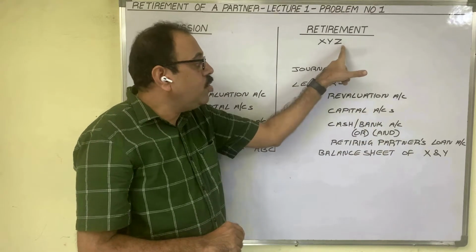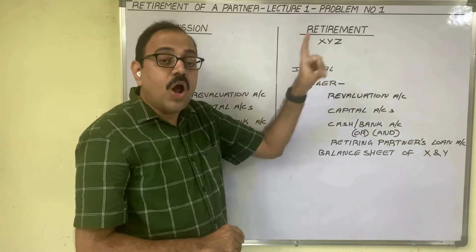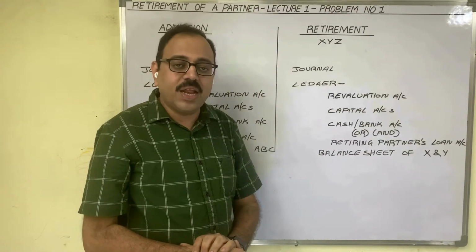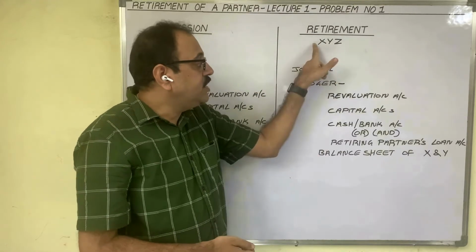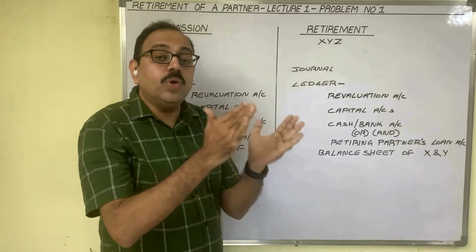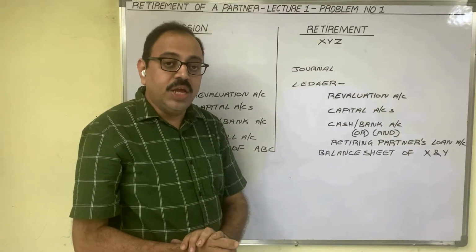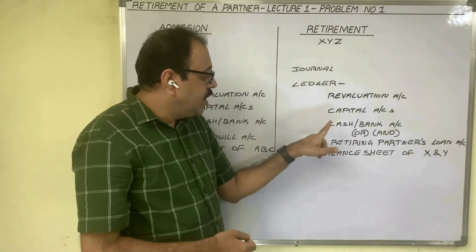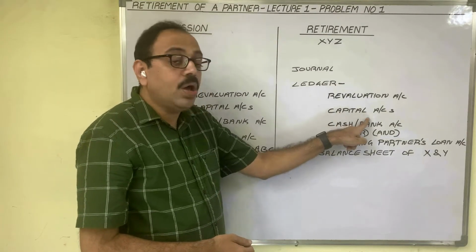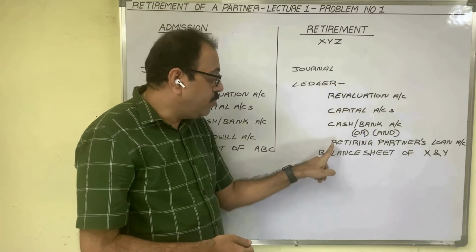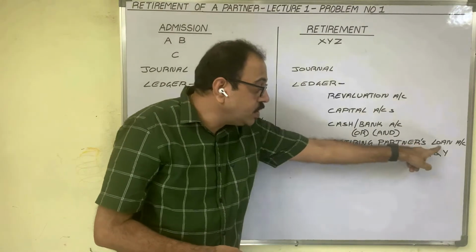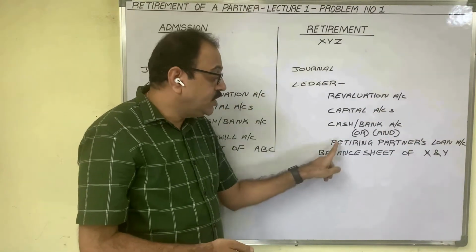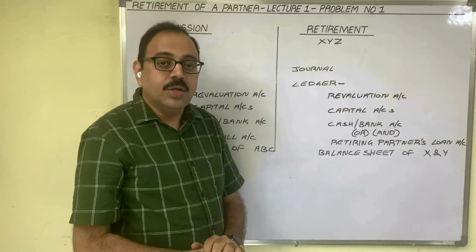Suppose the due amount of Z is not paid immediately at the time of his retirement. X and Y are transferring that amount to Z's loan account. In future, they want to pay that amount. In that case, instead of preparing cash account or bank account, we have to prepare retiring partner's loan account, nothing but Z loan account we have to prepare.